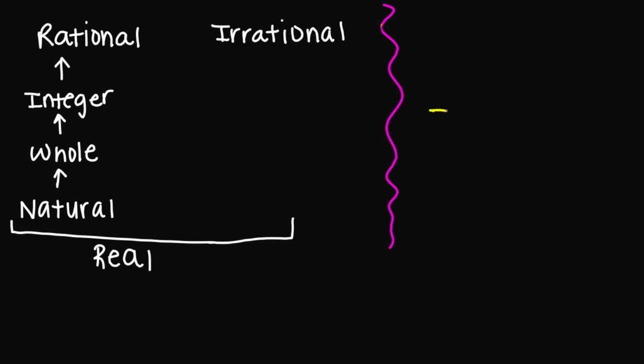What about negative 1.07? Negative 1.07, is it a natural number? No. Whole number? No. Integer? No. Rational number? Yes, because it's a terminating decimal. It's not irrational. And is it a real number? Yes. So negative 1.07 is rational and real.